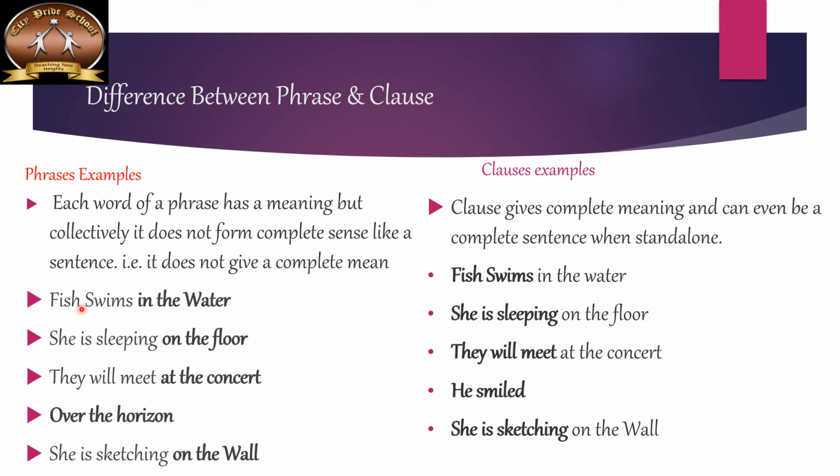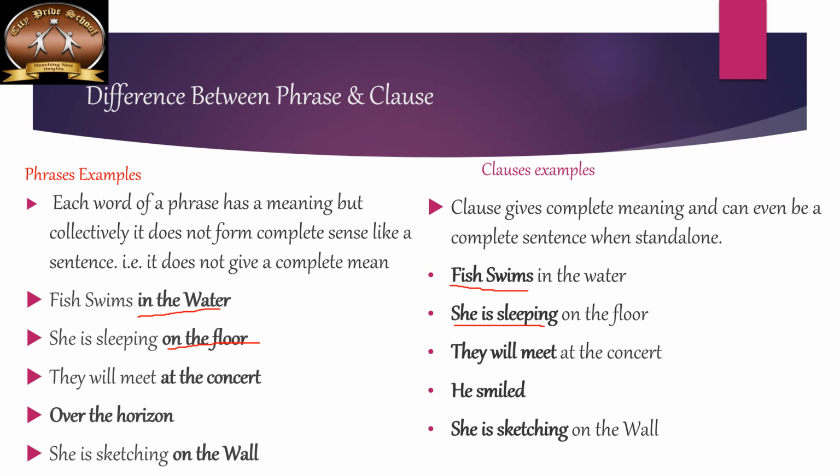Here I have used the same examples to make you all understand phrases and clauses. Fish swims in the water. Here, in the water will be a phrase, whereas in the same example, fish swims will be a clause because it requires a verb and a noun or a subject. Second example, she is sleeping on the floor. On the floor is a phrase, and in the same sentence, she is sleeping is the clause.